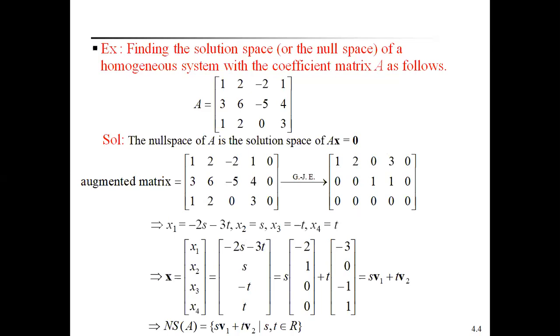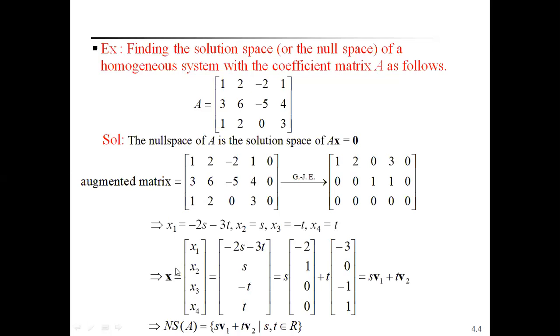x2 is equal to s here. We can get x1 is equal to minus 2s minus 3t. Therefore, we can get x1 is equal to minus 2s minus 3t, x2 is equal to s, x3 equal to minus t, x4 equal to t.